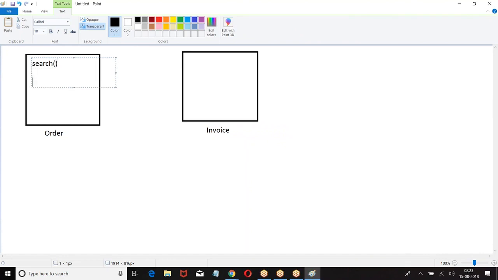Search, generate code. Here also, search.